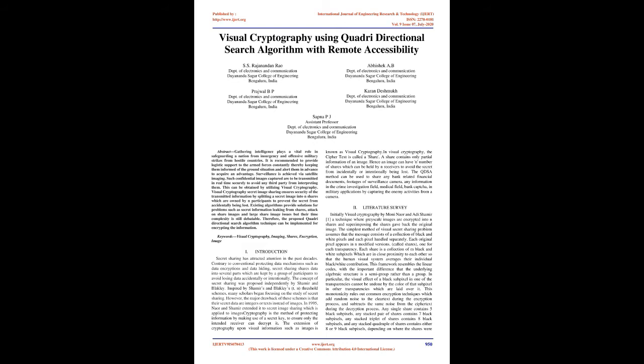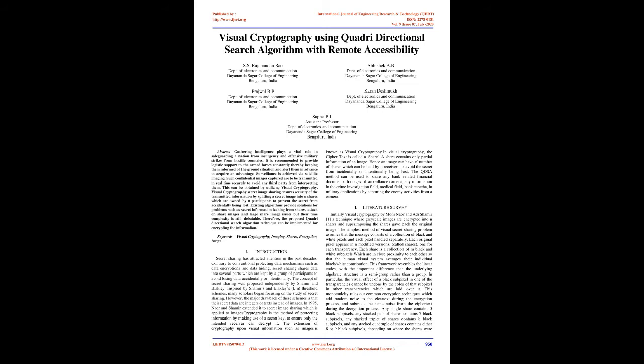However, the major drawback of these schemes is that their secret data are integers or texts instead of images. In 1995, Naor and Shamir extended it to secret image sharing, which is applied to images. Cryptography is the method of protecting information by making use of a secret key, to ensure only the intended receiver can decrypt it. The extension of cryptography upon visual information such as images is known as visual cryptography.